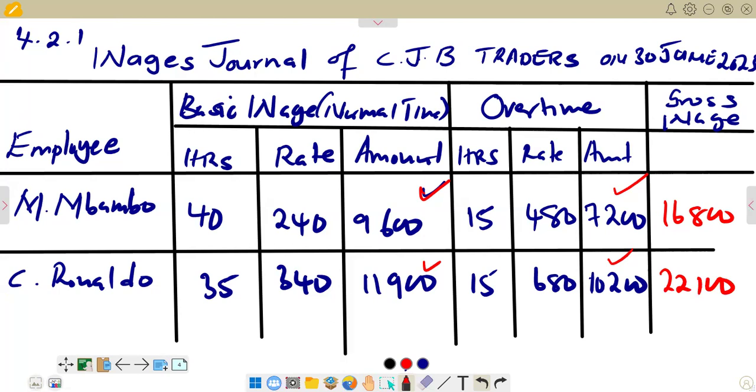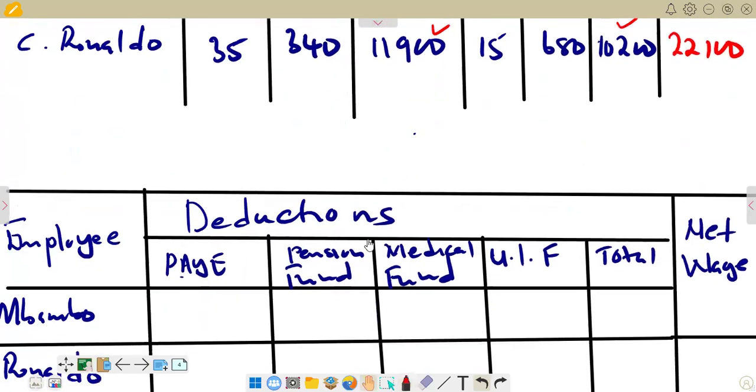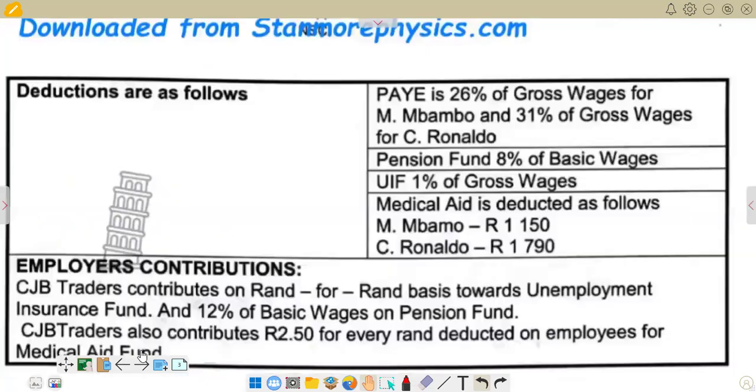Then we go to the next table that we want to complete there, on the calculation of deductions. So we are seeing that on deductions, we've got pay as you earn, PAYE, pension funds, medical aid, UIF, and then we have got the total. Then finally, we have to calculate the net wage. So on pay as you earn, you go to the question to see what the instruction is in terms of calculation of pay as you earn.